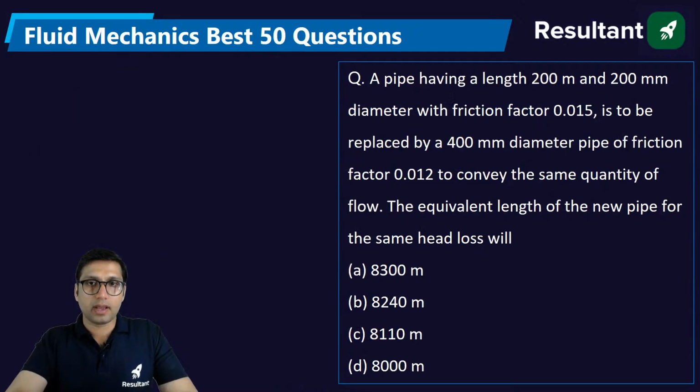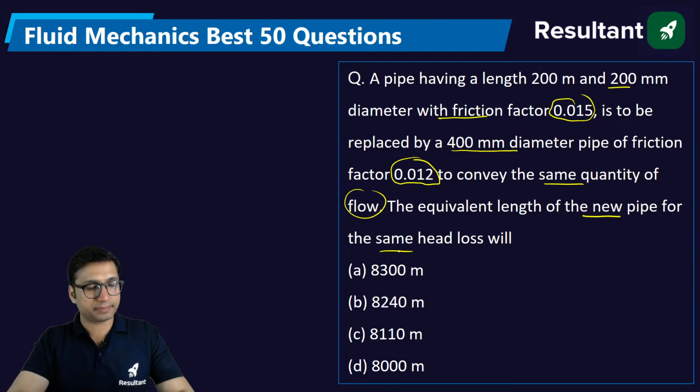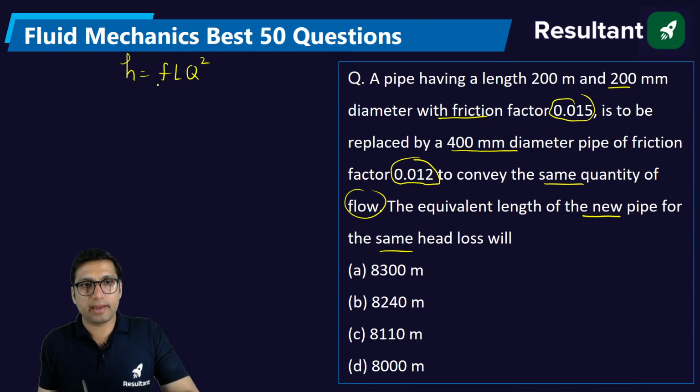Next question. A pipe having a length of 200 meter and 200 mm diameter with friction factor of 0.015 is to be replaced by a 400 mm diameter pipe of friction factor 0.012 to convey the same quantity of flow. The equivalent length of the new pipe for the same head loss will be. What is the formula for the head loss? Head loss is equal to FLQ square by 12 d power 5. This is one formula for the head loss, and here we'll be using this formula.